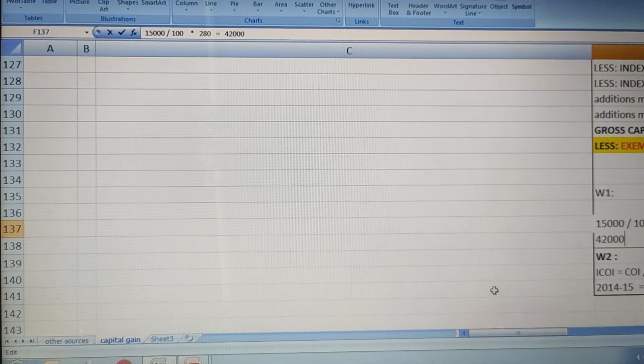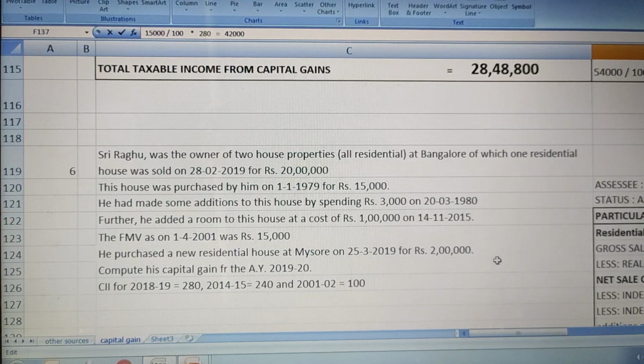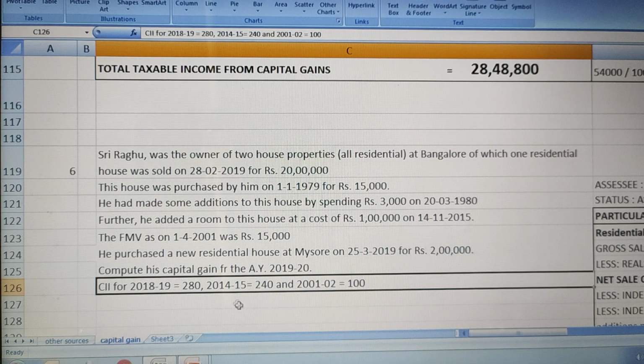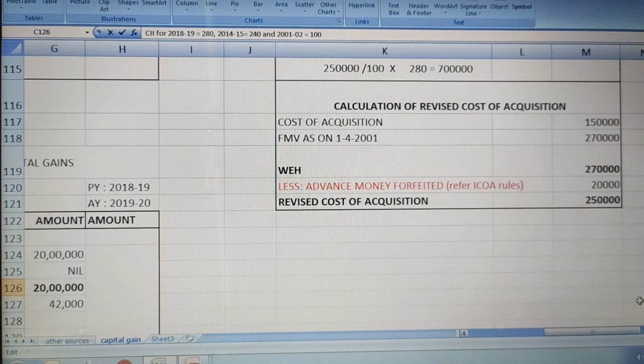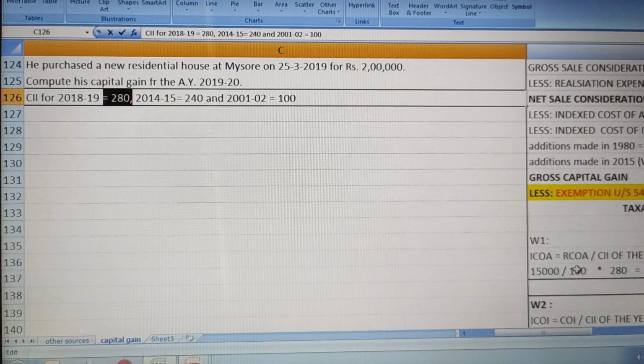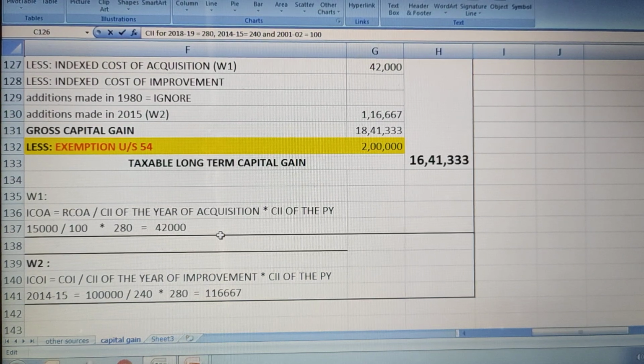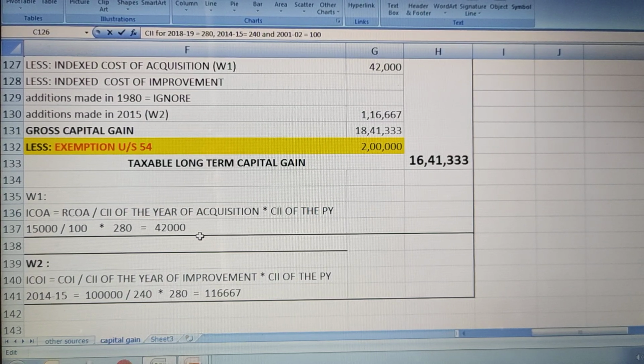Divided by, for 1979, there is no cost inflation index. Our cost inflation index starts only from 2001-02. For the previous year 2018-19, right? So in that case, it is 100. So we will take as 100 and the previous year cost inflation index is 280. Hope till now you have recognized and memorized the cost inflation index. Usually cost inflation index will be asked for the previous year and 2001-02 and other years.